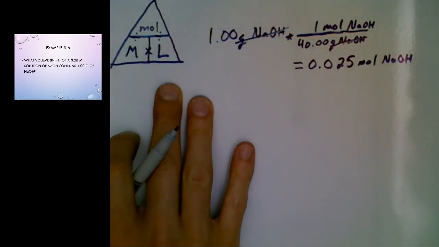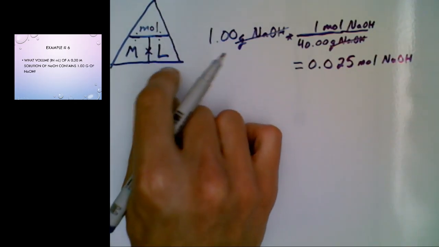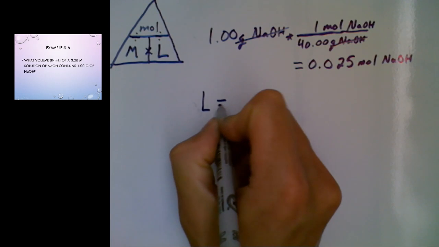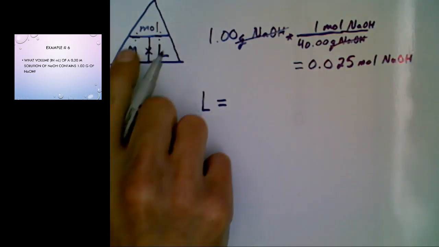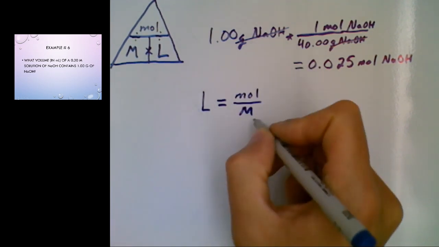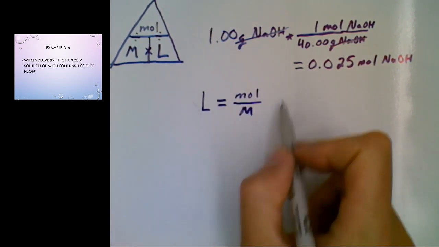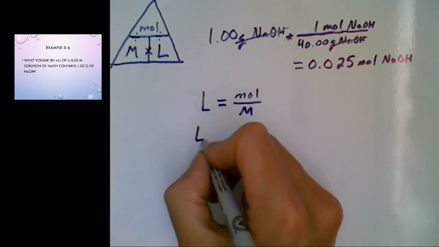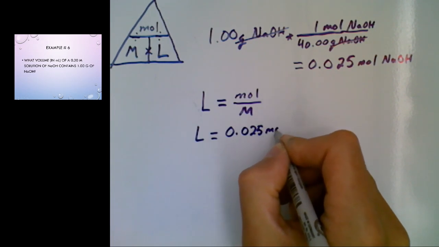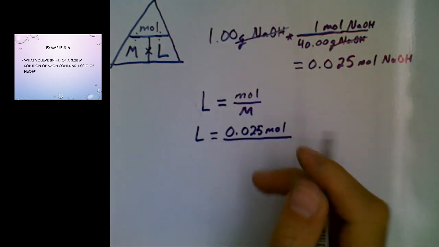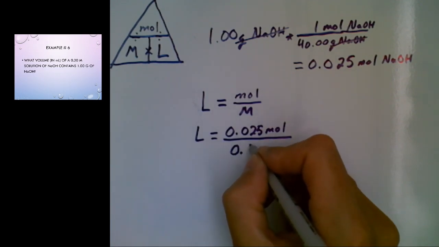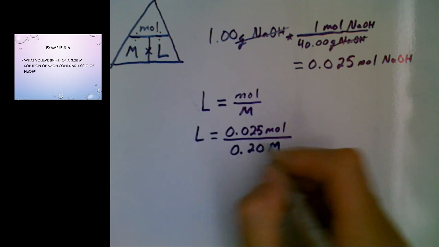Now, what we want to do here is we want to calculate the volume, and volume is measured in liters. So that means I need to solve for liters, and that is going to be moles divided by molarity. Quick tip here, one of the biggest mistakes is people go molarity divided by moles. So just make sure you have this correct before you continue. Then you're going to plug in your numbers, so 0.025 moles divided by the molarity, which was given to us in the question as 0.20 molarity.